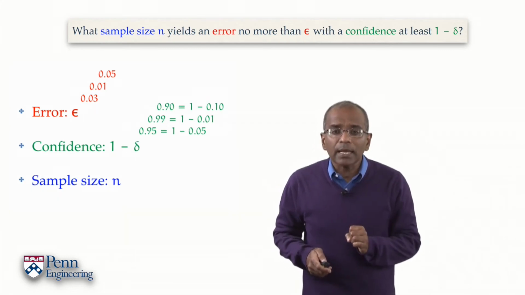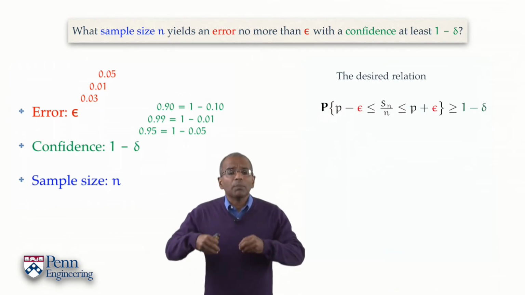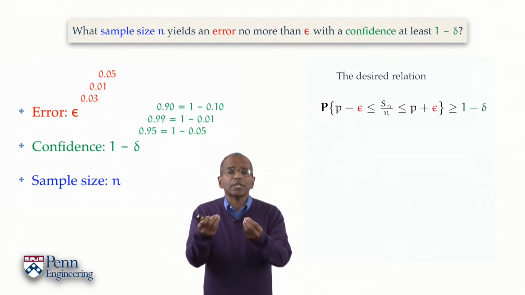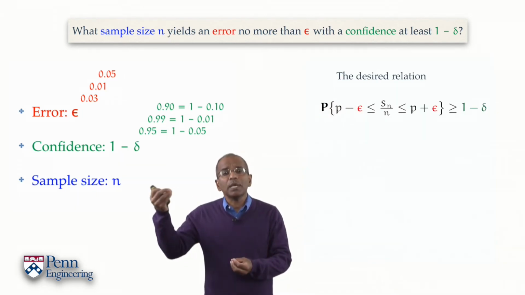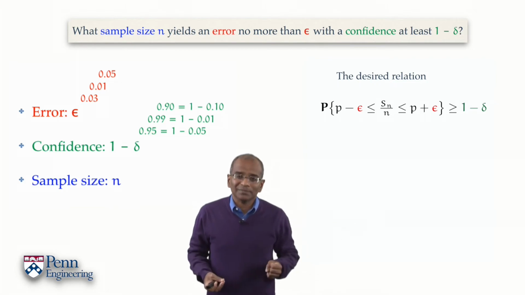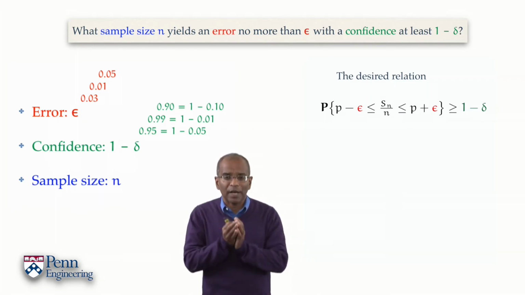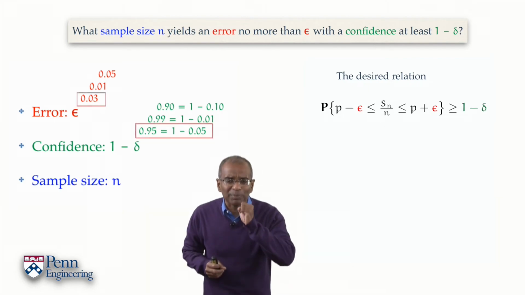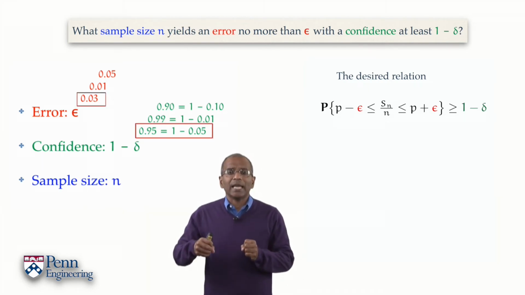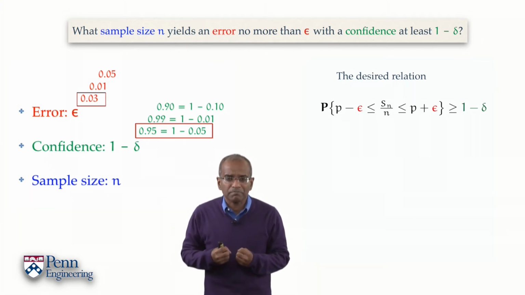So with this in hand, here is our desired relation. The probability that the relative frequency of successes lies between p minus epsilon and p plus epsilon should exceed 1 minus delta. So what this is saying is this: if this kind of guarantee can be provided, let's say epsilon is 3% for definiteness. Let's say that 1 minus delta is 95%, delta is 5%.